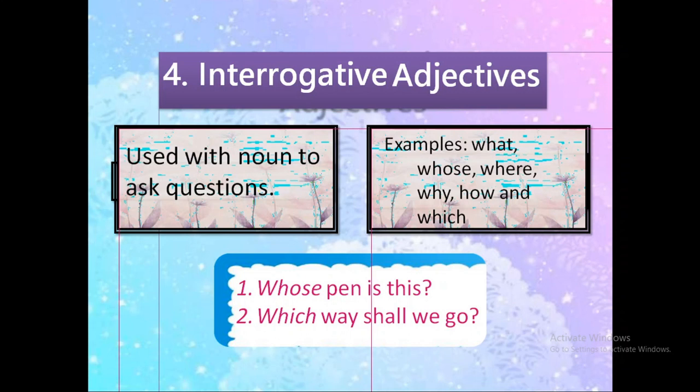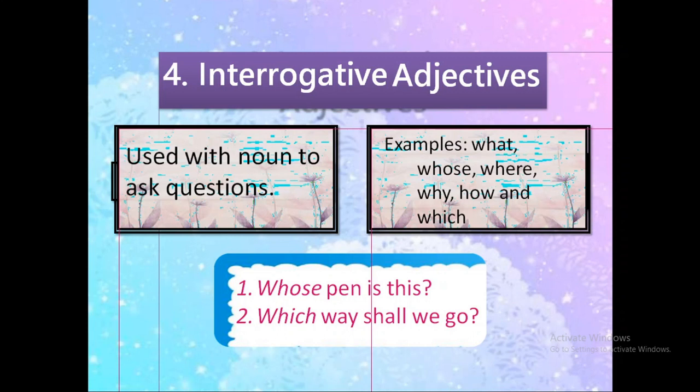Interrogative adjectives are used with the nouns to ask questions. For example, what, whose, where, why, how, and which. These words show us the relation with the noun. For example, whose pen is this? Which way shall we go?